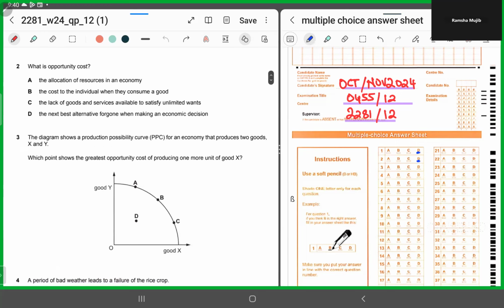Number 3. MCQ number 3 has shown a PPC, a production possibility curve.